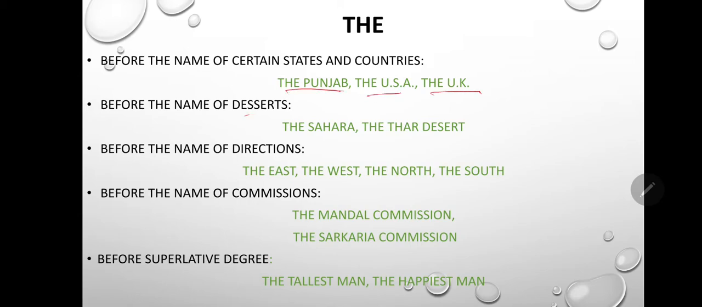Before the names of deserts, the Sahara, the Thar Desert. Before the names of directions, the east, the west, the north, the south. Before the names of commissions, the Mandal Commission, the Sarkaria Commission. And we also use the before the superlative degree, the tallest man, the happiest man. Here tallest and happiest are superlative degrees, so we use the before these superlative degrees.